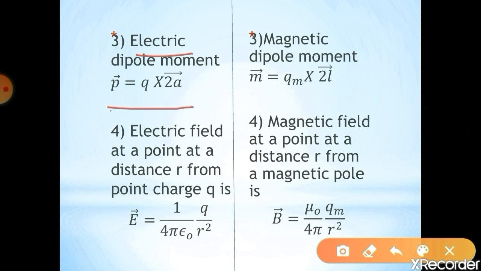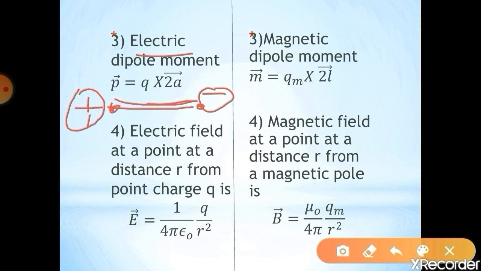This is considered a positive charge, and here it is taken as a negative charge. So the electric dipole moment is the product of any one charge, positive or negative, and the distance between the two charges.